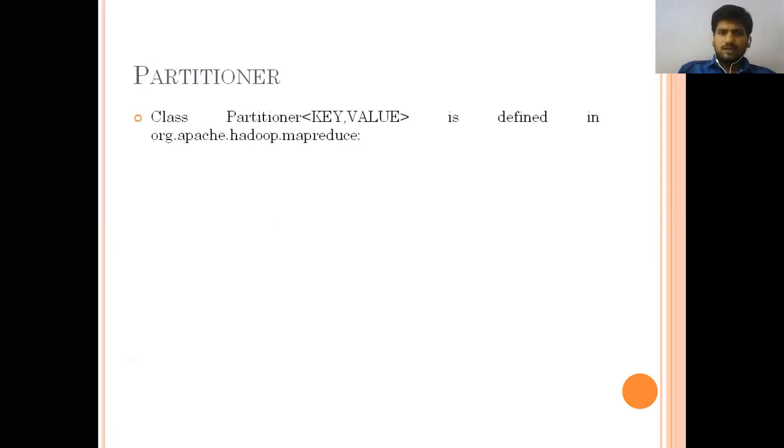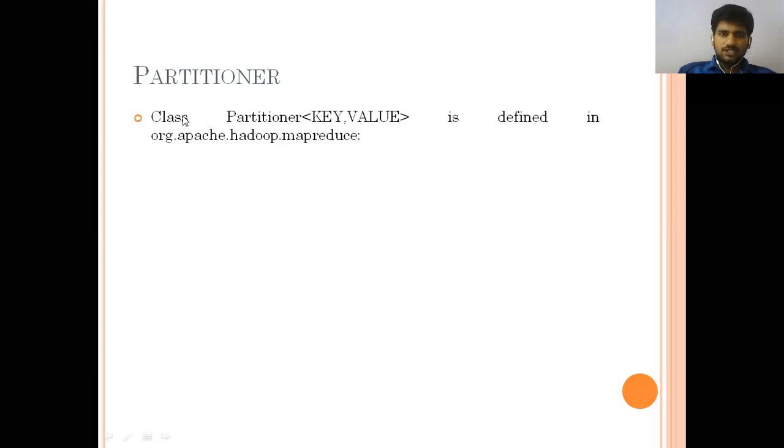Then we have the partitioner. What is the meaning of partitioner? The class Partitioner<K,V> is defined in org.apache.hadoop.mapreduce, so the partitioner here is used in the new API. So again, how can we say this is the new one?